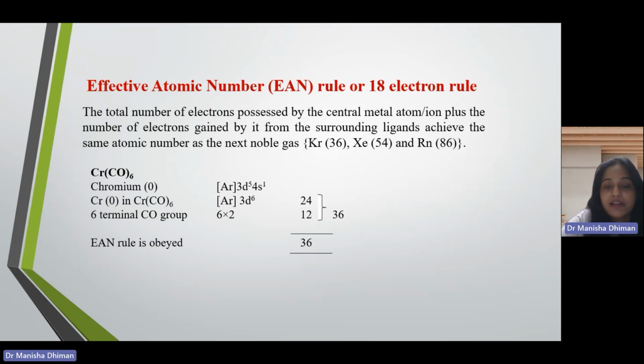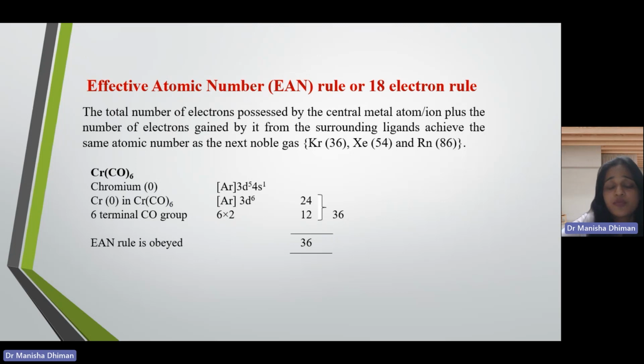that means 12 electrons will be given and that will make the total 36. Okay, and this 36 is the noble gas configuration. Sorry, I said earlier xenon. It is krypton. Krypton has atomic number 36, and this is the noble gas configuration. That means all 18 electrons are filled up.